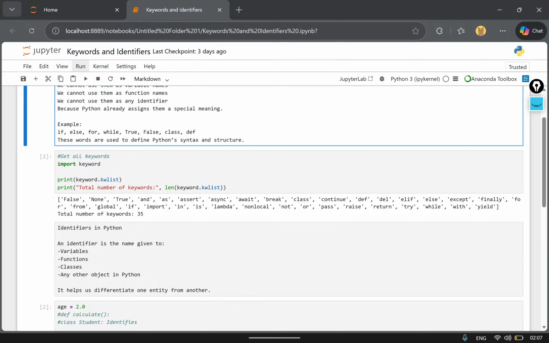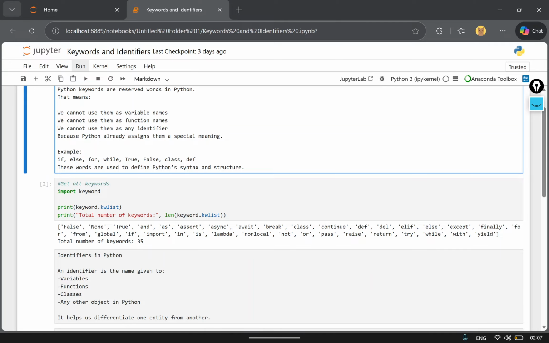Why can't we use them? As I mentioned, in the English language there are words that have some already fixed meanings. In Python also there are some words that have already their special meaning, so we cannot use them as any variable name, as any function name, as any identifier, and so on.